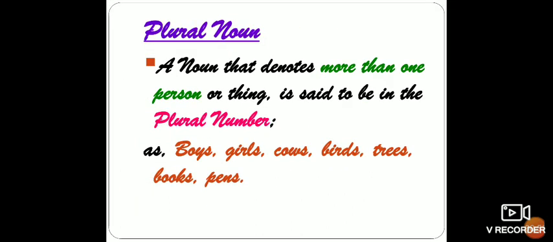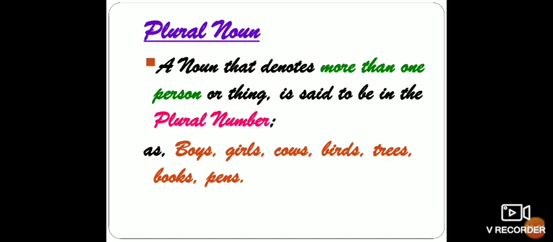Next we have plural noun. A plural noun denotes more than one person or thing. For example, boys, girls, cows, birds, trees, books, pens, etc. In a sentence we can use it as the boys are shouting. Here we are talking about many boys. So boys is a plural noun.